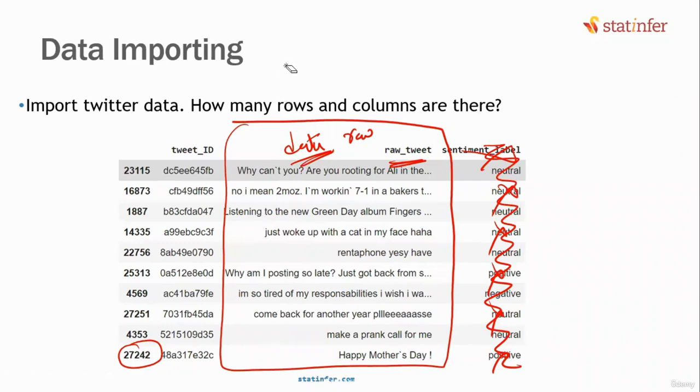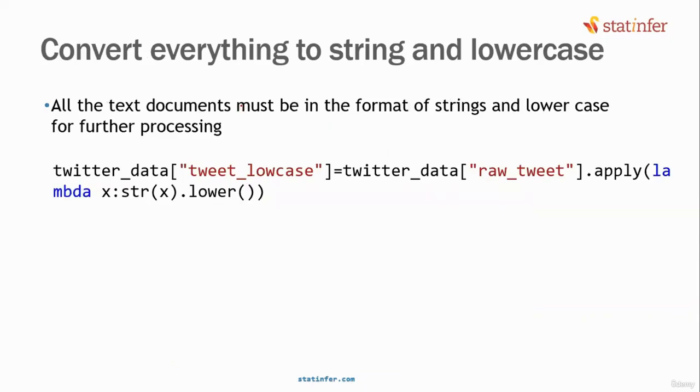Now the first step of pre-processing: there are some upper cases, there are some lower cases. Convert everything into lowercase. This code over here, this function, is known as the apply function.